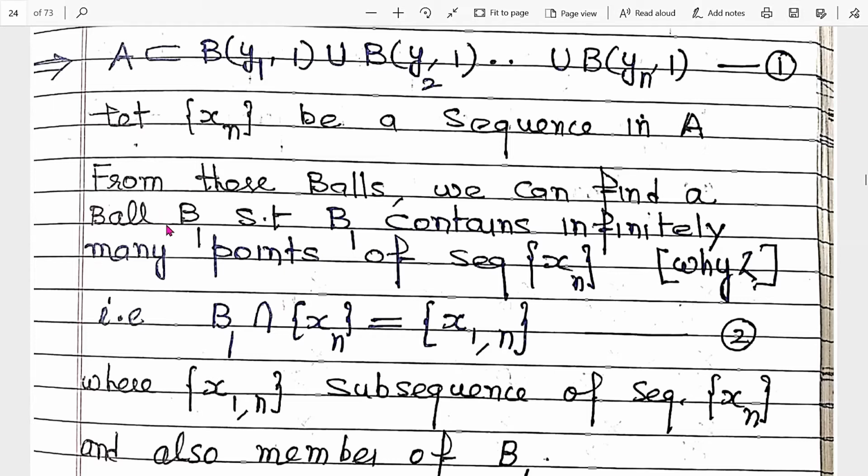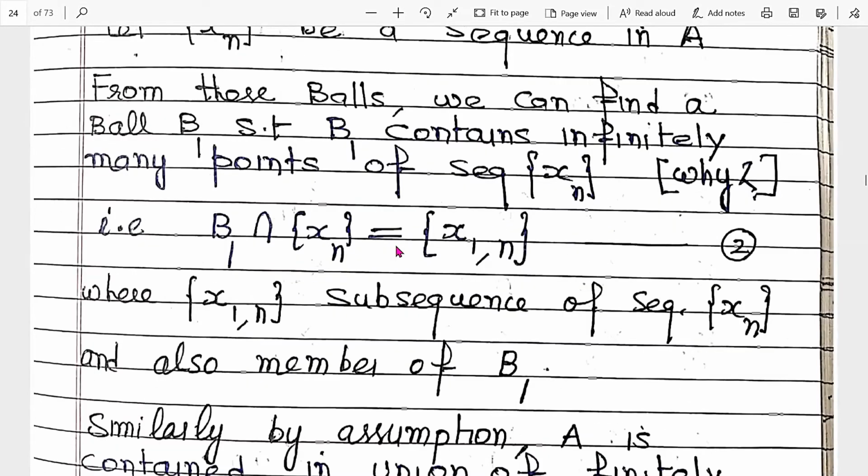That ball is treated as B1. So B1 intersection the sequence contains infinitely many points, which we write as x1n. Here 1 is related to ball 1 and n is related to the sequence. So this is a subsequence of the sequence xn.